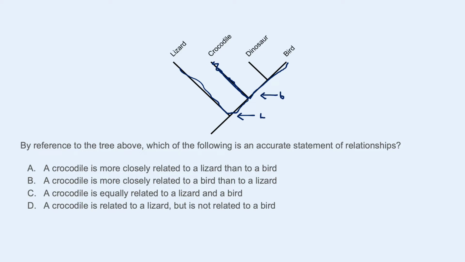This question is kind of meant to upset your general assumption. If you assume that reptiles are all more closely related than any of them are to birds, it turns out that's not the case. Birds are kind of an exceptional case where they have actually evolved from a reptile ancestor. So crocodiles are more related to birds than they are to lizards.